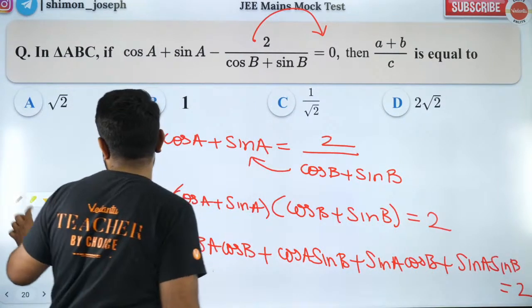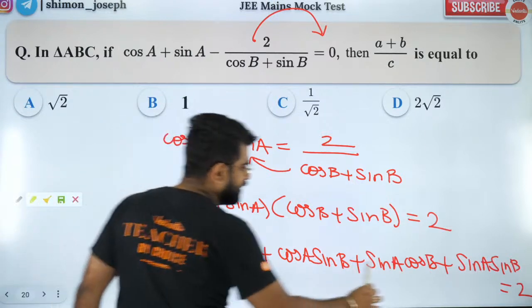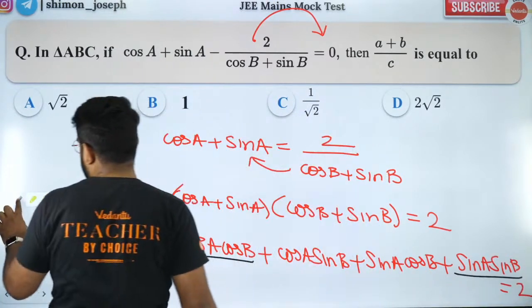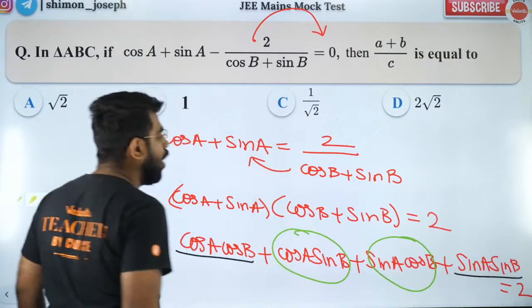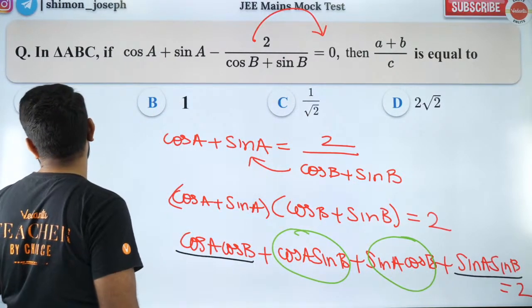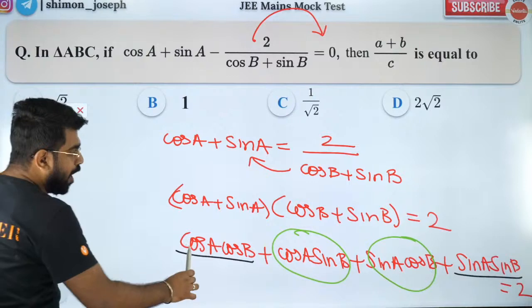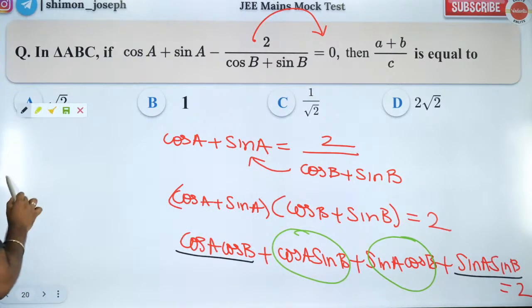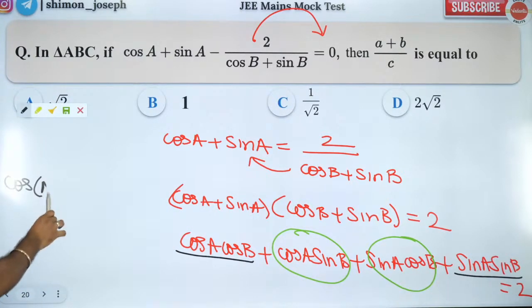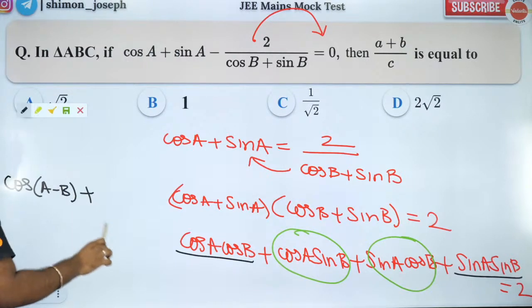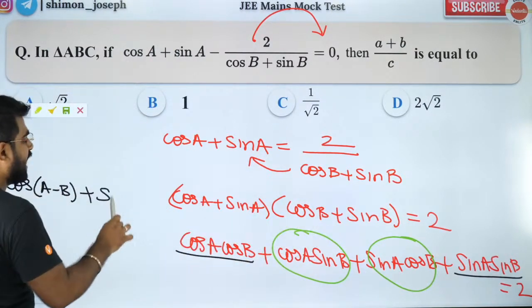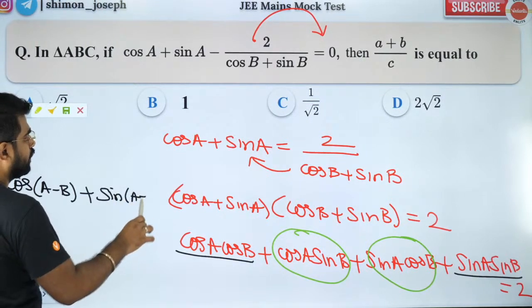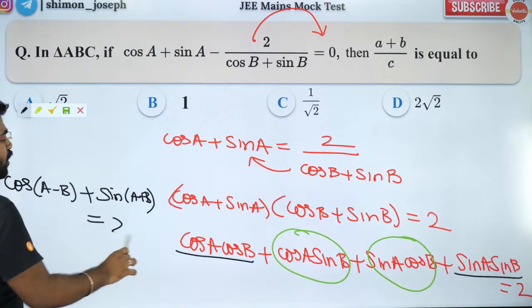So now I'm going to group these terms. I'm going to group this and this, and I'm going to group this and this. So what will I get? The black color underlined ones is cos A cos B plus sin A sin B, which is cos of A minus B. And the green color one is cos A sin B plus sin A cos B, which is sin of A plus B. So this is equal to 2.